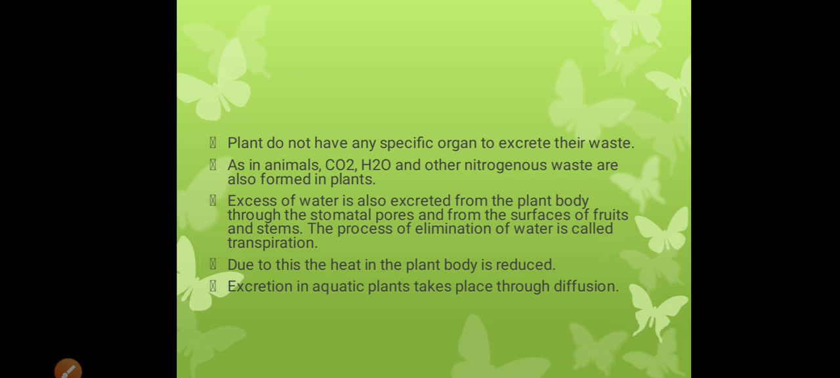Plants do not have any specific organ. Like animals, plants also produce waste material like carbon dioxide, water and other nitrogenous waste. Excessive water is also excreted in plants through the stomata by the process of transpiration, which helps the plant to reduce their heat. Excretion in aquatic plants takes place by the simple diffusion process.